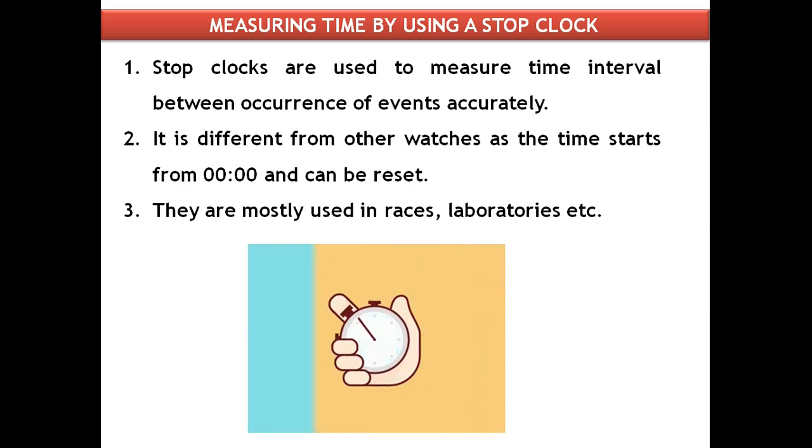Because we can measure the duration up to decisecond, centisecond and millisecond. That is 1 by 10th part of the second or 1 by 100th part of the second or 1 by 1000th part of the second. And nowadays we find stop clocks almost in all cell phones.